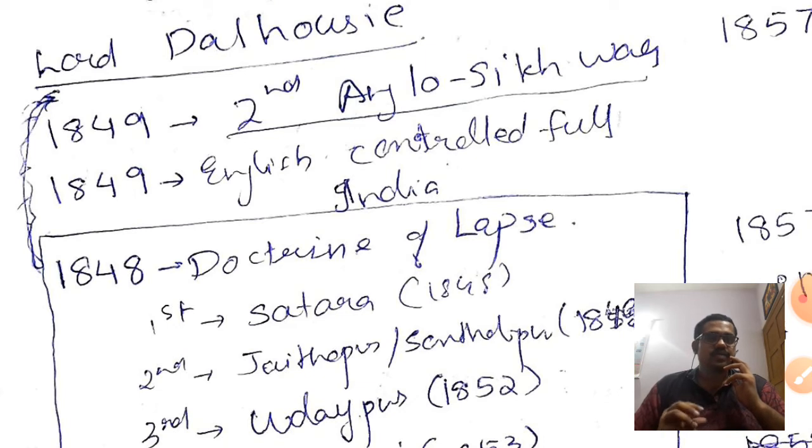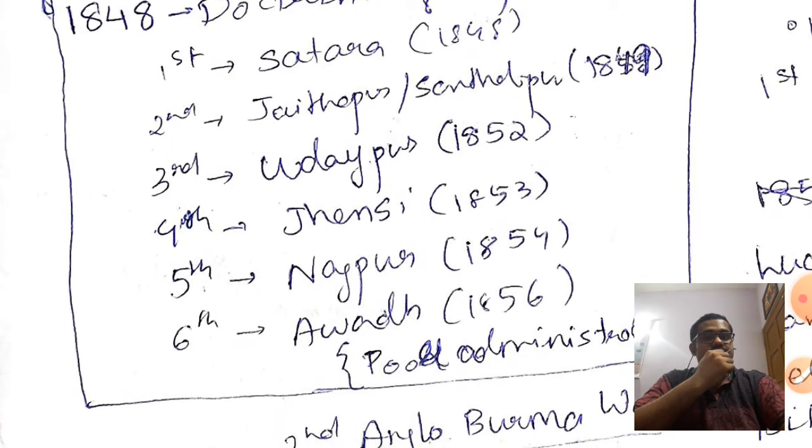That was the doctrine of lapse, and the first region to come under it was Satara in 1848. One must understand. Then Jaitpur or Sambalpur in 1849, Udaipur in 1852, Jhansi in 1853. That you can remember. Then Nagpur in 1854 and Awadh in 1856. One important thing about Awadh is that it was not conquered because of the lack of an heir, but because of alleged poor administration.